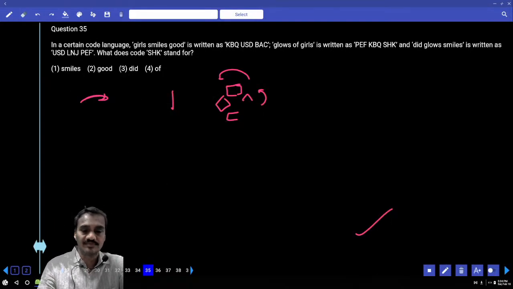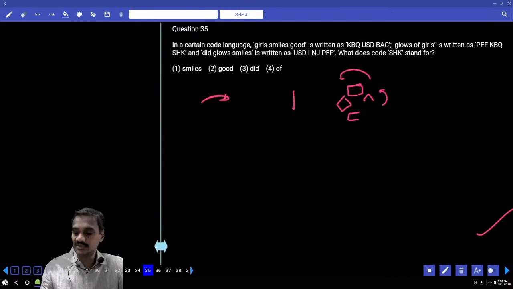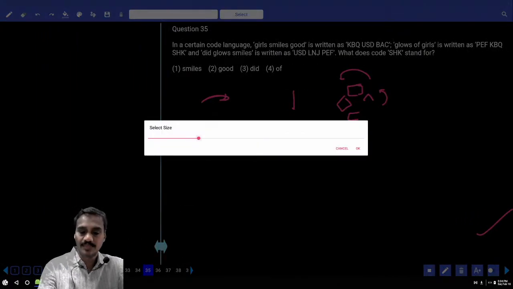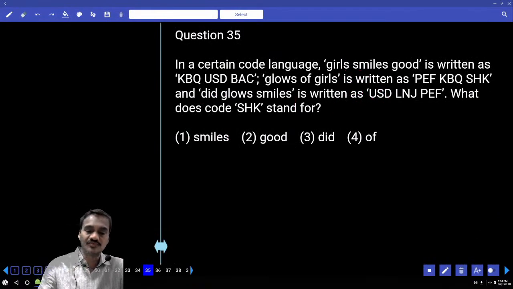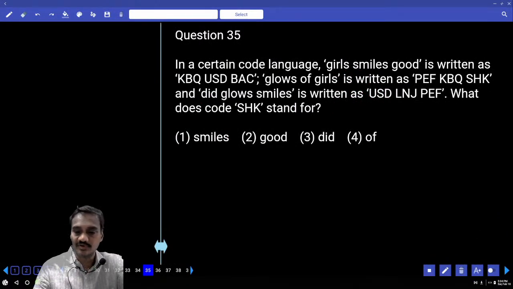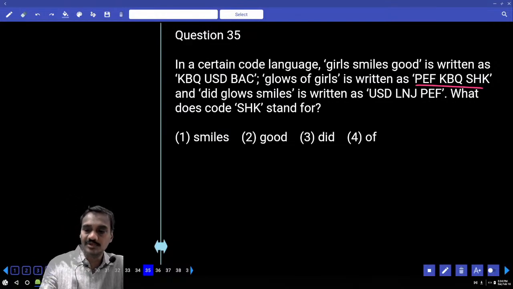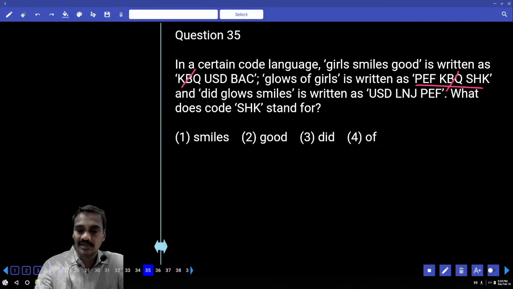Then 35. Now in this 35, it is based on coding and decoding. Then, what is the code for SHK? Now we need to find out the code for SHK. SHK is somewhere here. Now tell me what are the words that are common. PEF, KBQ. Now KBQ is common in these two. As KBQ is common and girls is common, the code for girls is KBQ.